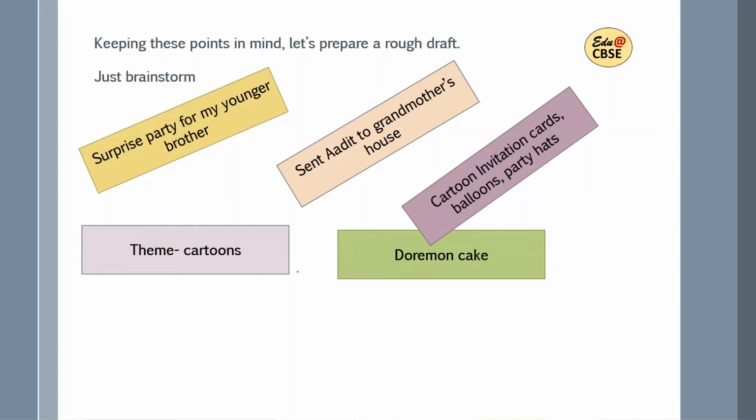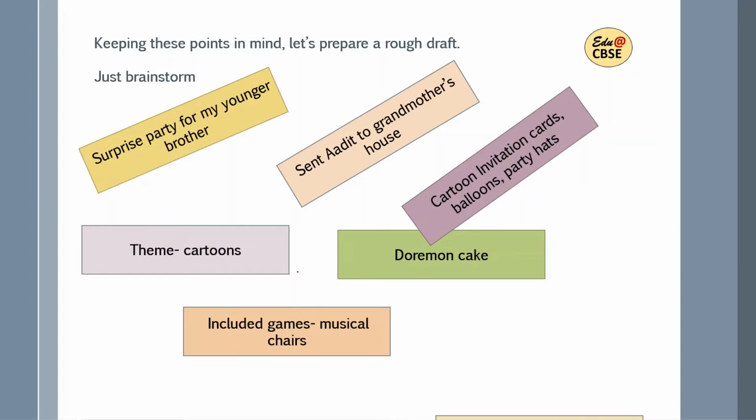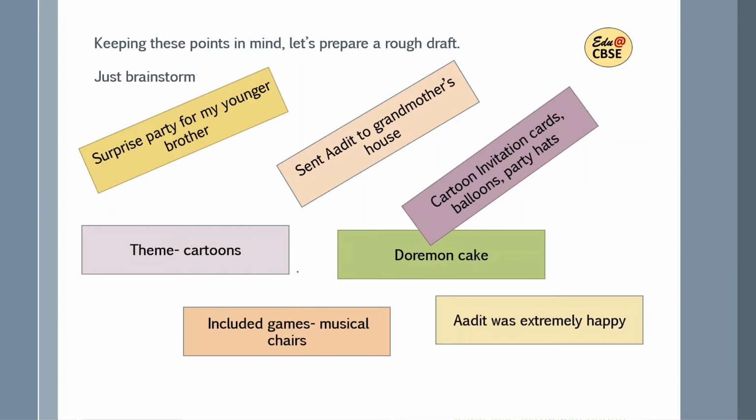And then to make all the arrangements, you send your younger brother, whose name is Adit, to grandmother's house on that day and you make all the preparations. Then you have included games, musical chairs, and Adit in the end was very happy. That means your surprise was successful. And in this you also have to include the date, time and venue. So this is a simple rough draft.